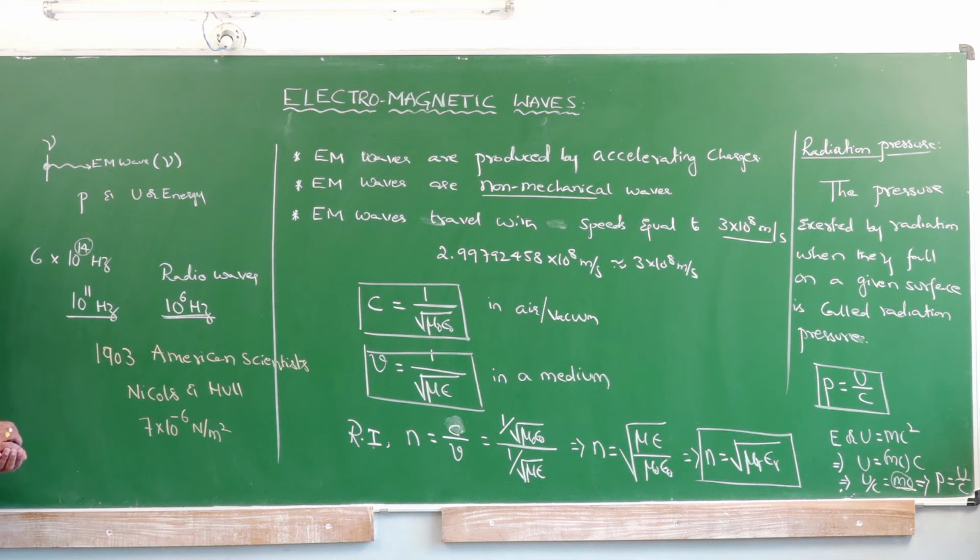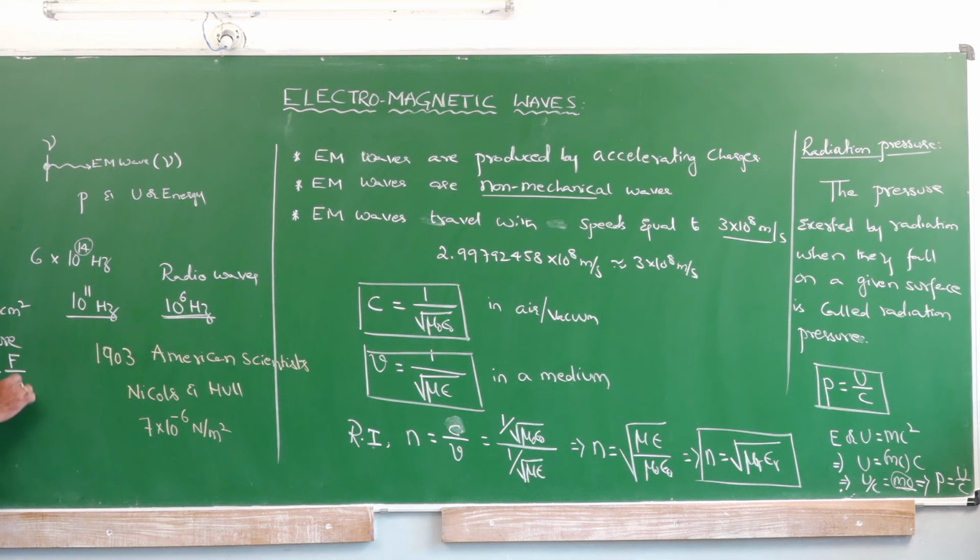So now suppose, according to their observations, sun radiation falls on an area of 10 centimeter square. What is the force exerted by that radiation? We know that pressure is equal to force acting per unit area.